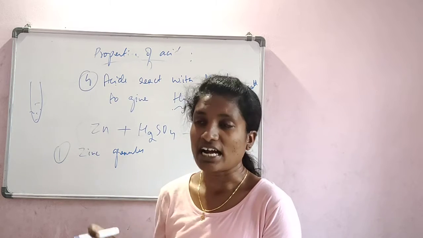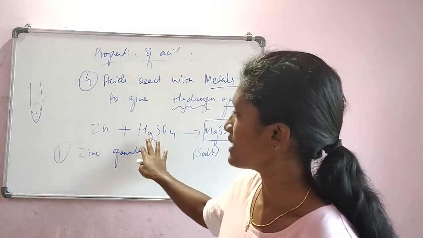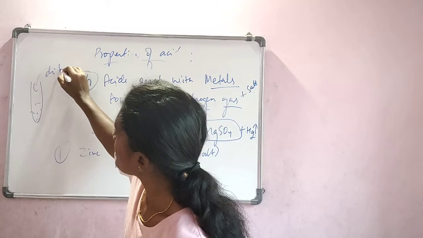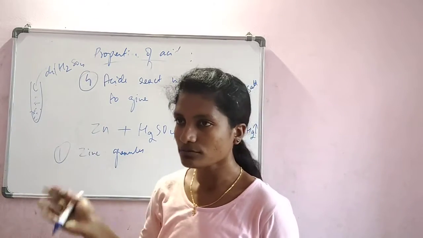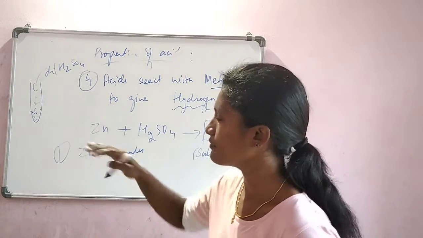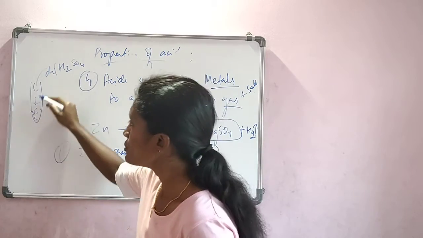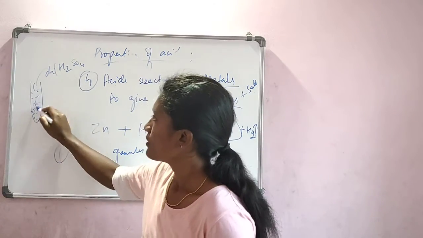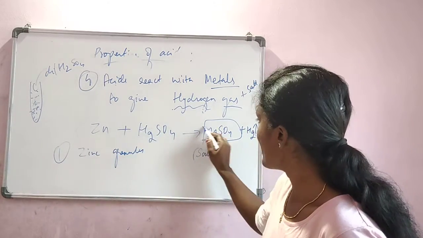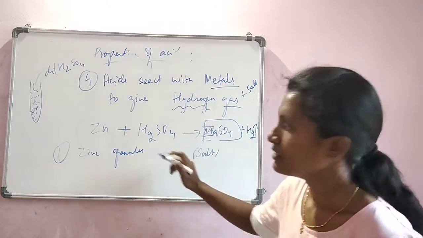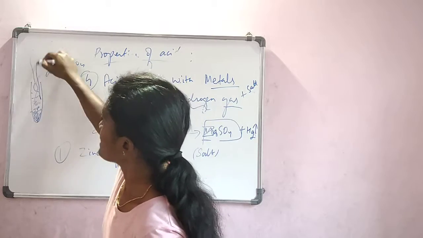And then you start adding the dilute sulfuric acid. Don't take concentrated. Dilute sulfuric acid will work. Add dilute H2SO4 drop by drop, because there should not be an exothermic reaction. There should not be any fire or heat popping out. So add it slowly. Then what happens? As we know, zinc sulfate will be formed, which is a salt, which will be formed at the bottom. Now, there will be a kind of gas coming out, right?